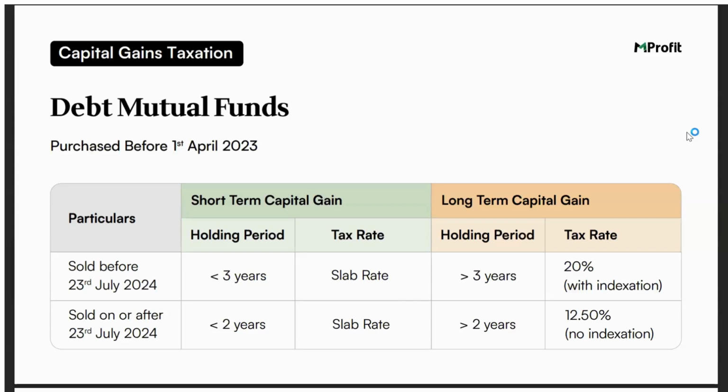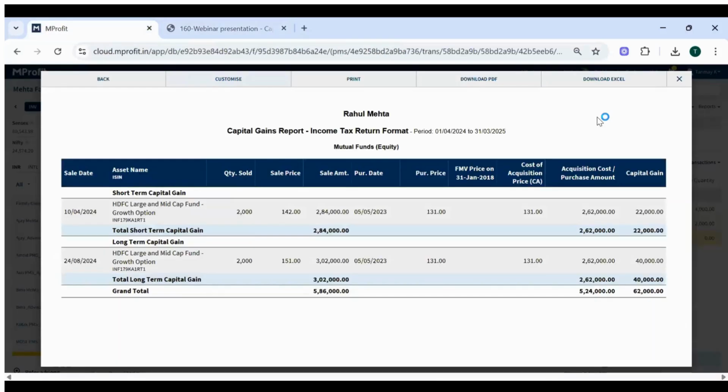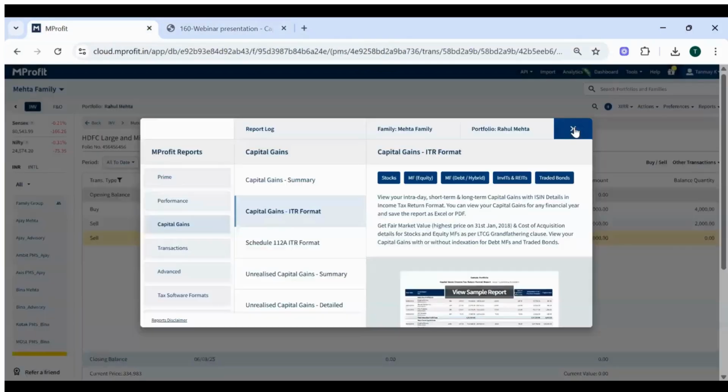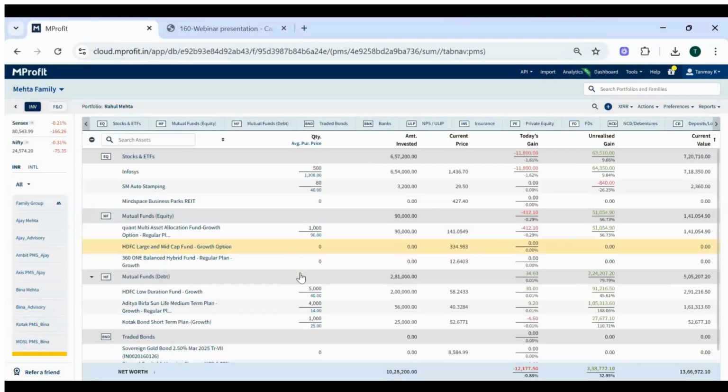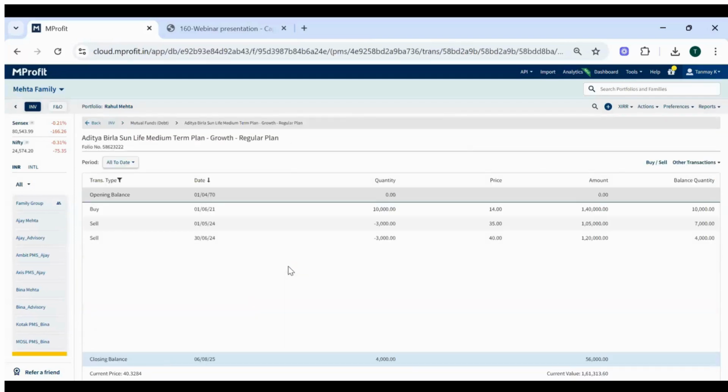Okay, now we can just quickly see the example of a debt mutual fund in both these categories in MProfit. So to understand the debt capital gain calculation, let's take an example of Aditya Birla Sun Life Mutual Fund, which is a debt fund. The criteria is if the fund is purchased before 1st April 23 and sold before 23rd of July, what will be the calculation? I have added a couple of transactions as you see to fulfill the criteria.